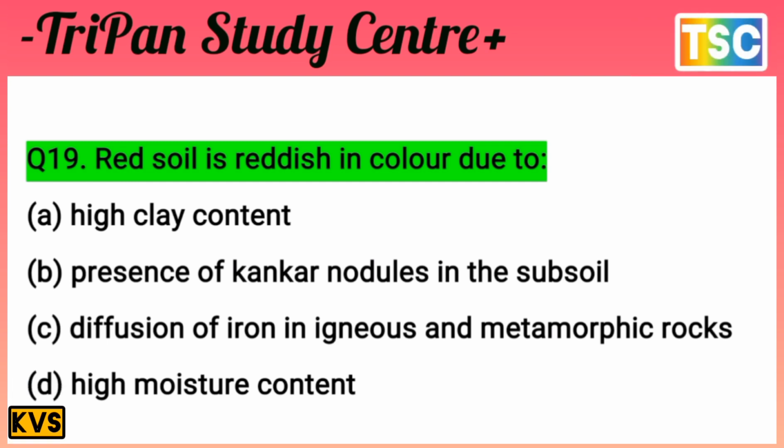High moisture content is also rejected. The answer is diffusion of iron. The answer is C: red soil is reddish in color due to diffusion of iron in igneous and metamorphic rock. That's important. Let's see the next question.